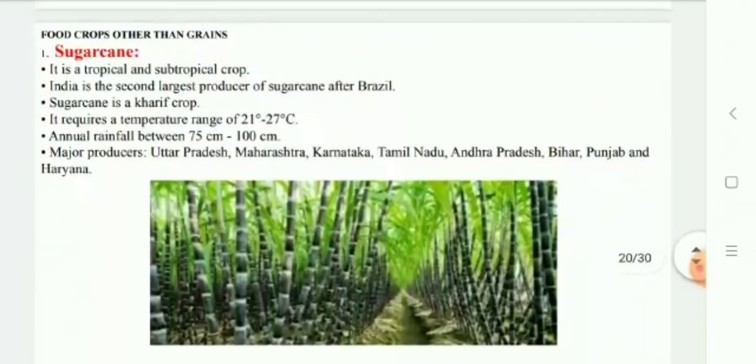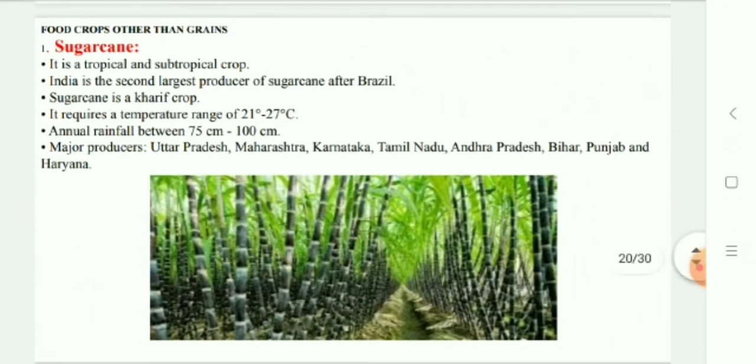Food crops other than grains. First, we start with sugarcane. It is a tropical as well as a subtropical crop. It grows well in hot and humid climate with an annual rainfall between 75 centimeters and 100 centimeters. Irrigation is required in a region of low rainfall. It can be grown on varieties of soil and needs manual labor from sowing to harvesting.